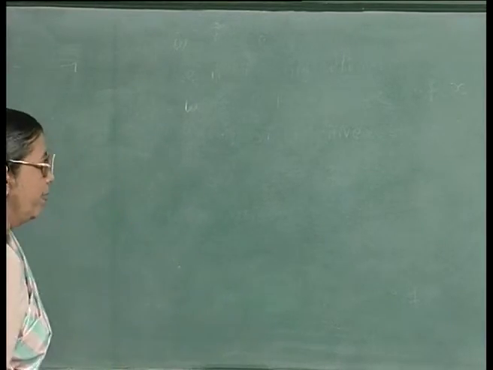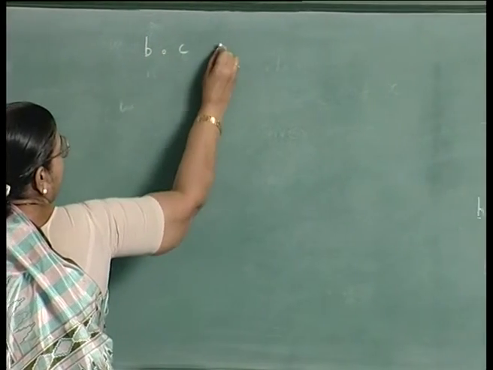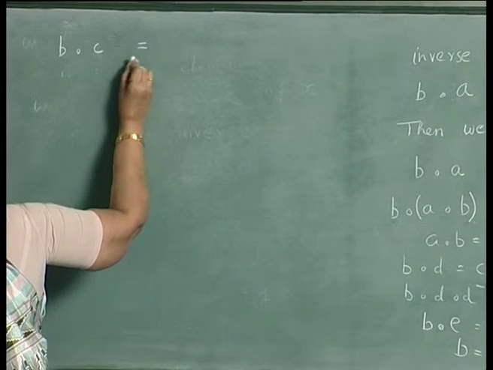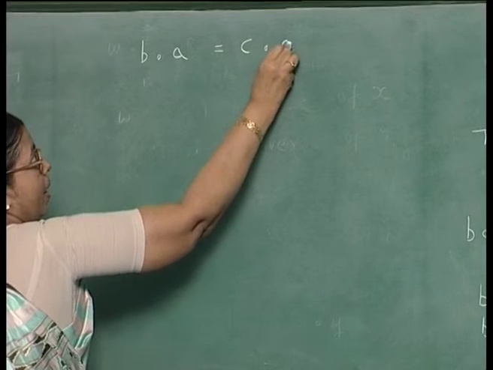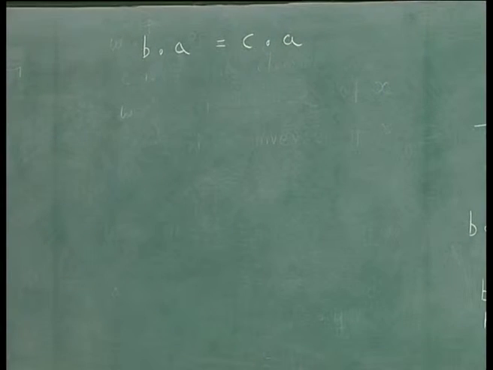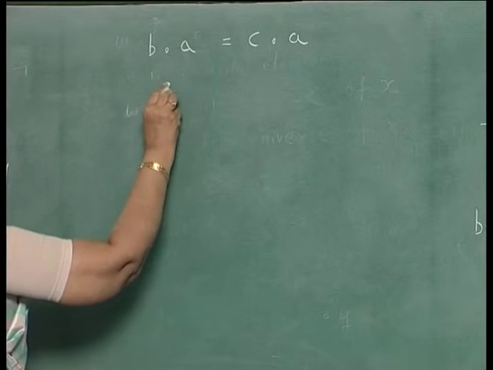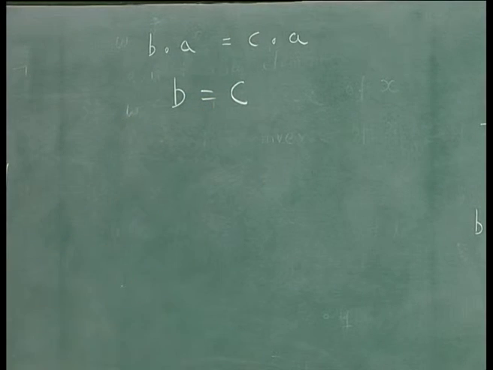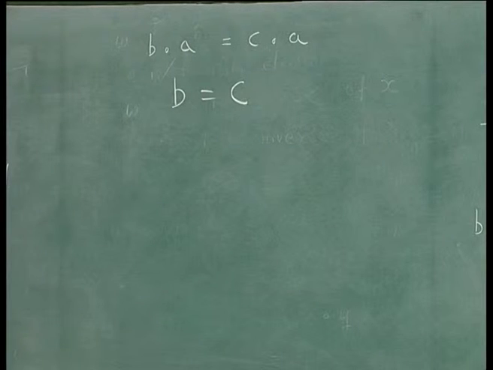Actually, that is what we have seen. Suppose you have B dot A is equal to C dot A. Then because of the existence of inverse, from this you can conclude B is equal to C. Right cancellation can take place. You can cancel this off and say B is equal to C.